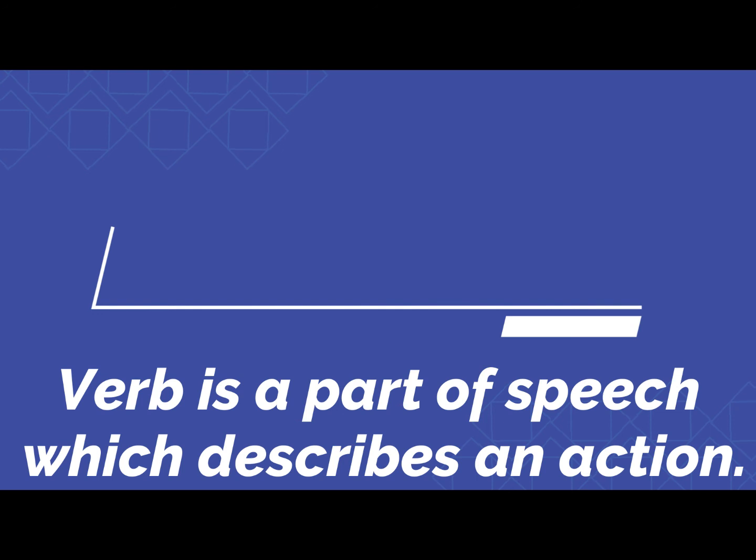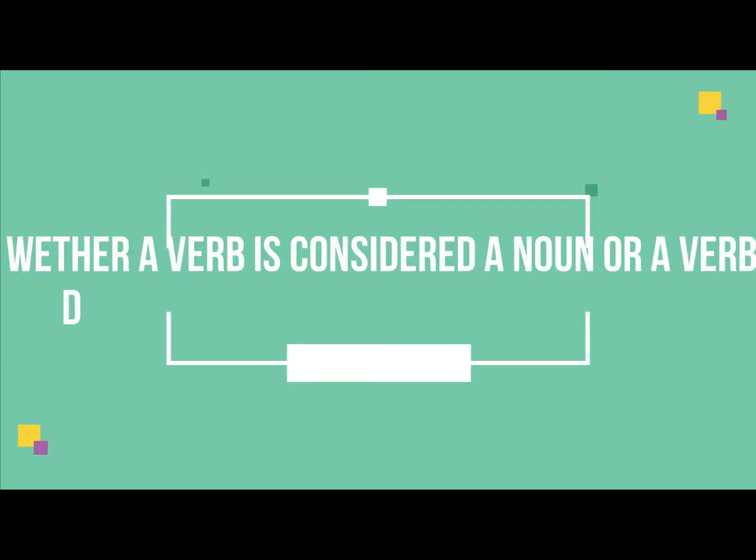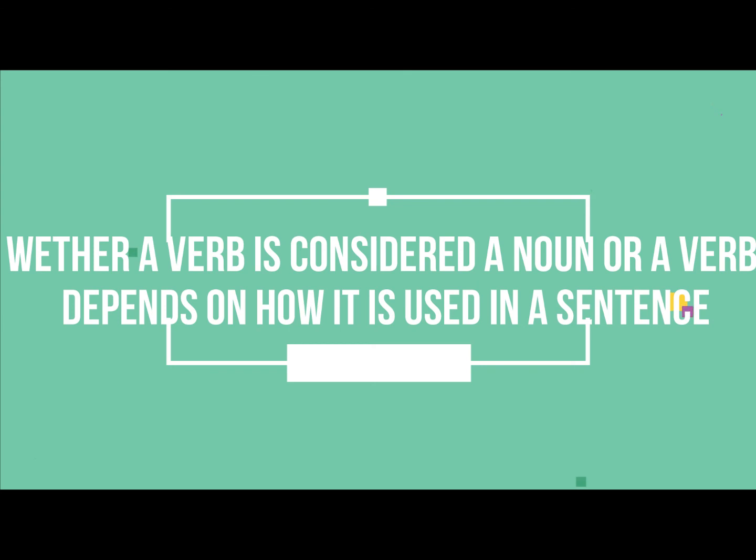For example, just read these two sentences. Never give strangers access to your password. The second sentence is, if you can't access the web pages during the peak hours, try again. In the first sentence, access is a thing, it's a noun that you can give to somebody. And in the second sentence, access is something you do, it's a verb and you do it with a computer. So the point is that whether a word is considered a noun or a verb depends on how it is used in the sentence.